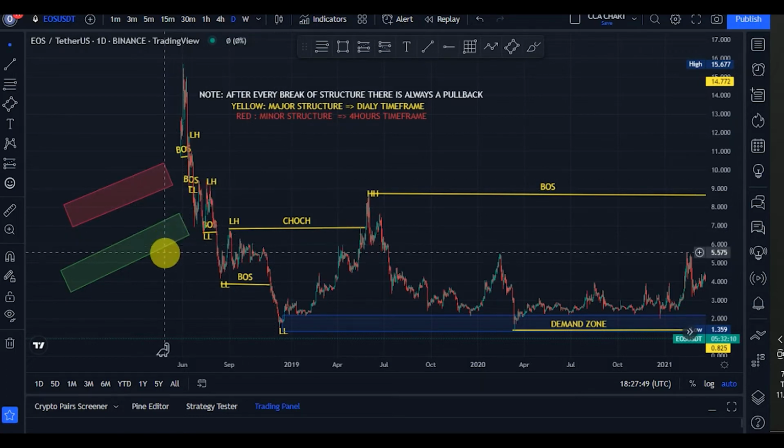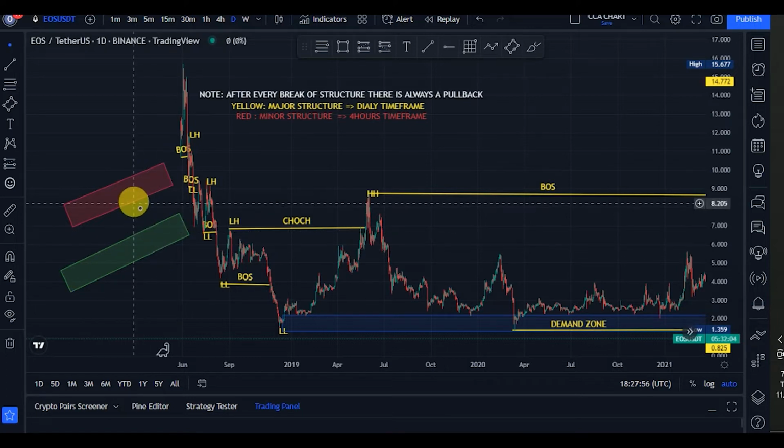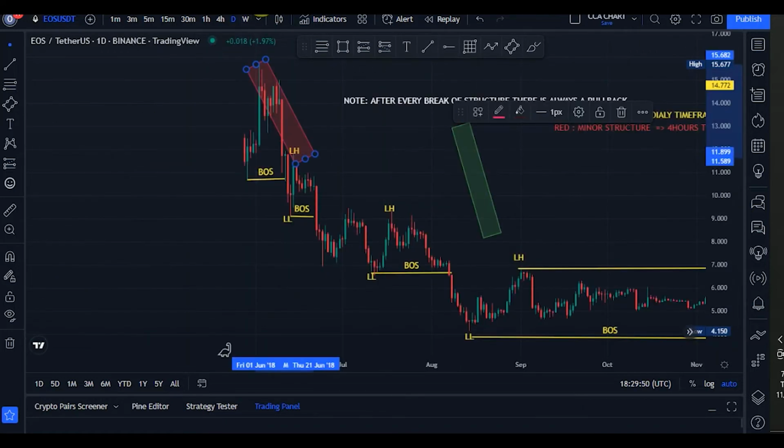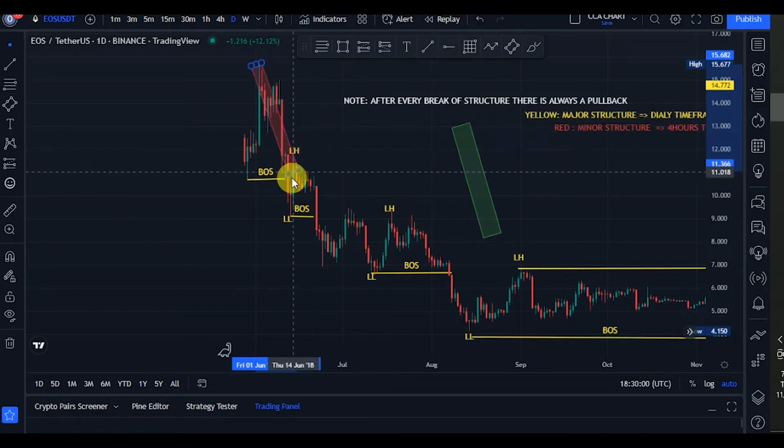So guys, I'll be using this green tool to show us our impulsive move or our bullish move, while I'll be using this red tool to show us our pullback move or our bearish move. So guys, after the EOS was launched, it was launched with a price of over $15, and the next thing we saw after the launch was a break of structure.